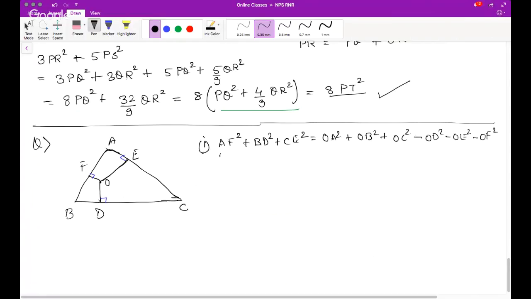Guys, the moment you see such a problem, what comes to your mind first? It's clear cut. Again, there's a triangle, there are perpendiculars drawn, and there is talk of things like OA, OB. So let's join OA, OB, and OC.